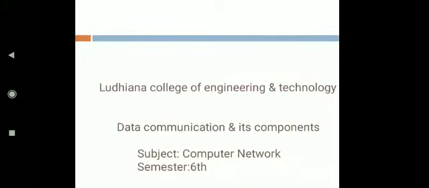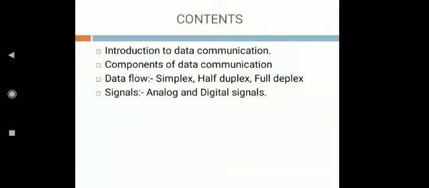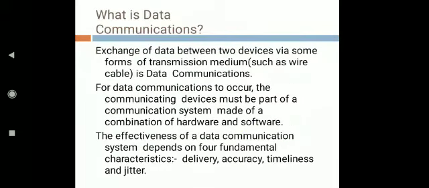So that is called wireless communication. Exchange of data between two devices through some form of transmission media such as wire or cable is data communication.